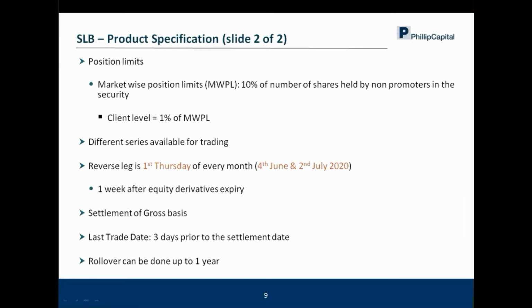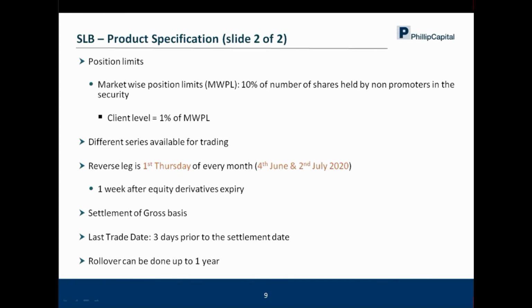Then there are different series which are available for trading. In case you don't want your stock back when there's an AGM or voting rights, there is an X series, and in case you want the stock back, there's a normal series. Both the series are there. As I showed you in the first slide, one was 5 and the other is X5.